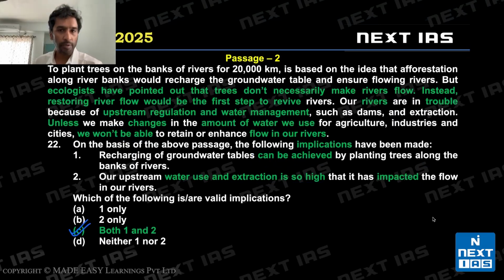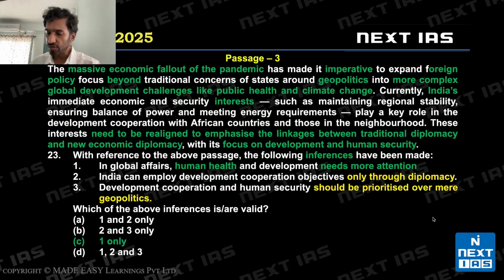I expect question 22 to go wrong for many students. It's an acceptable mistake. I can see that some students have a problem with this already, but it's not the second statement, but can be achieved that is problematic. It's acceptable, but sort of problematic. What is definitely not acceptable would be will or certainly anything that expresses a 100% guarantee that planting trees will help. That is not acceptable. All right. So C is the right choice in this case.